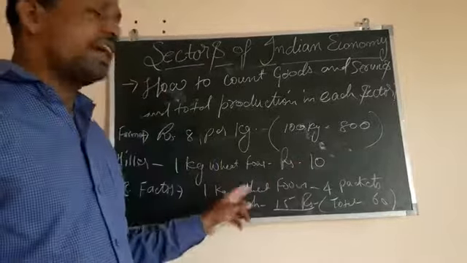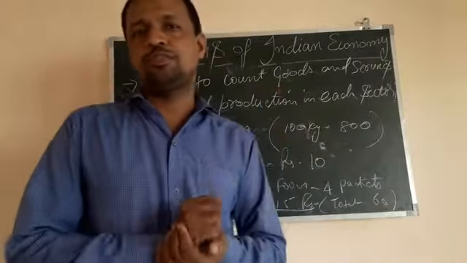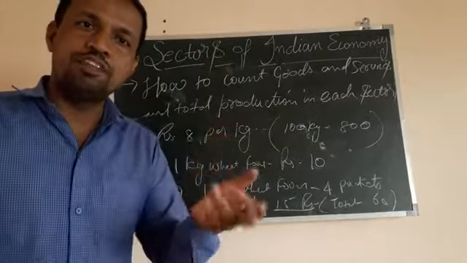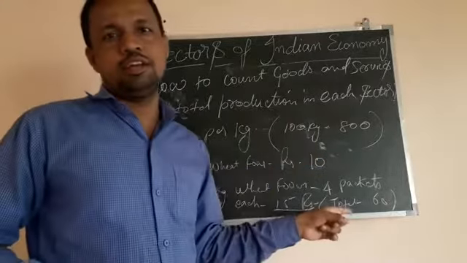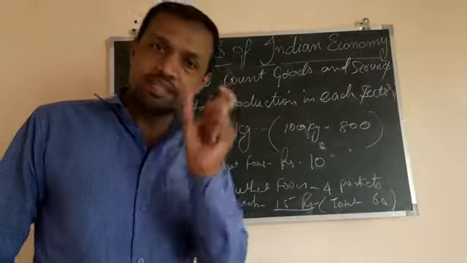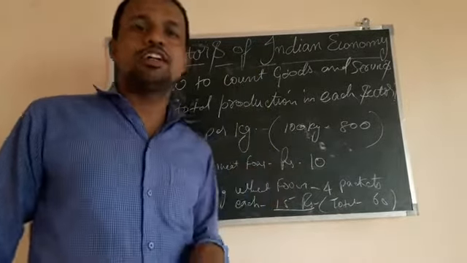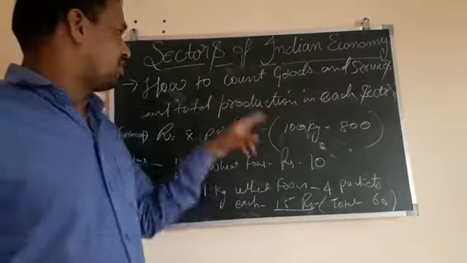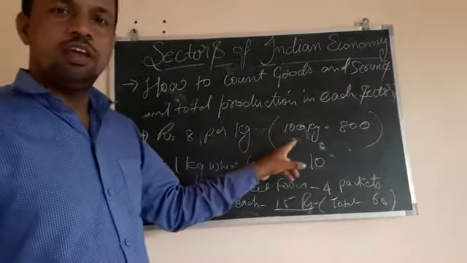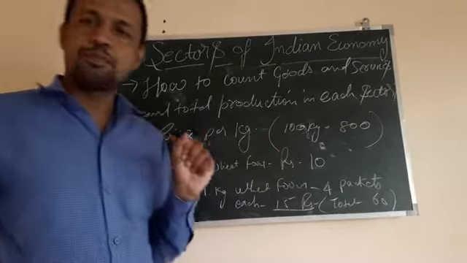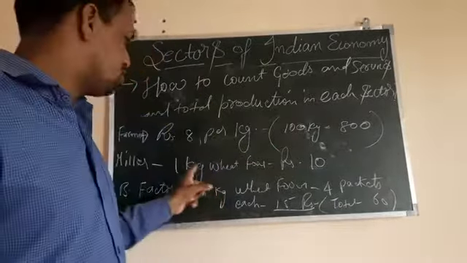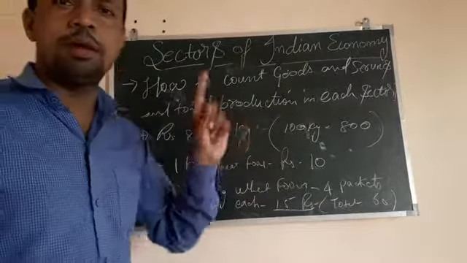Now this biscuit is finally consumed by us. So the final product which we consume is the biscuit, and the value of the biscuit packets will be taken into consideration. Once again: the farmer sells at 8 rupees per kg to a miller. The miller makes wheat flour and sells to the biscuit factory at rupees 10 per kg.